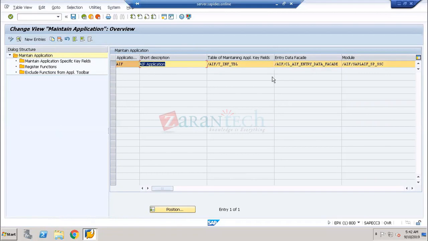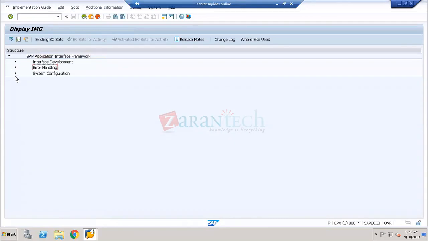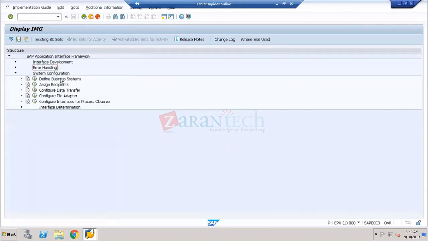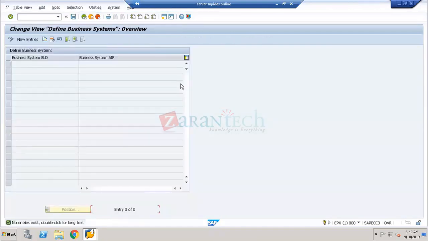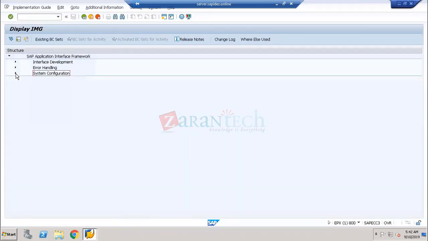What table mappings are you going to be doing? What modules are going to be connected? Everything we are going to discuss in a detailed way in AIF. Once this AIF interface is correctly connected and I have all the configuration, then I'm going to be doing the business function system to monitor all of this in the AIF function. So we are going to discuss this AIF as one of the tools for correcting errors.